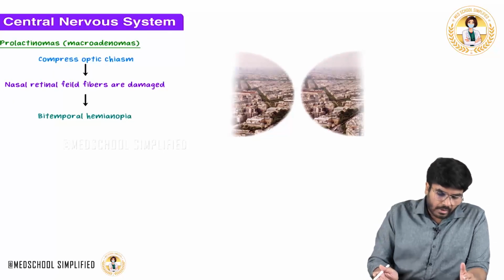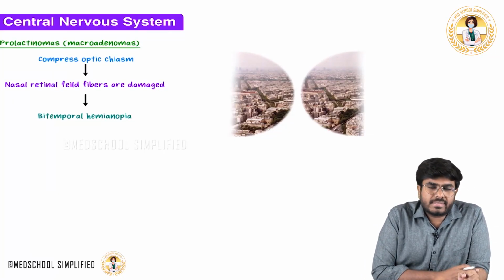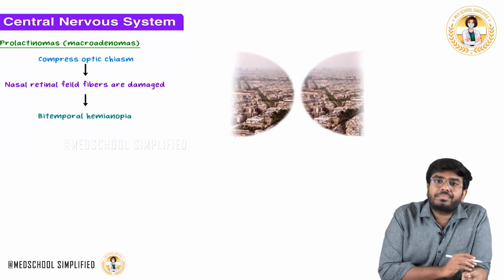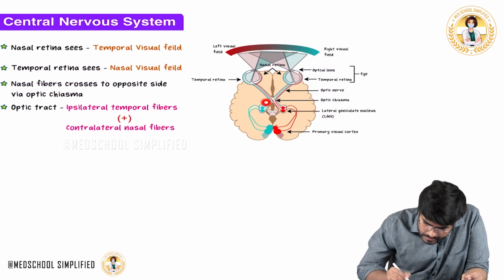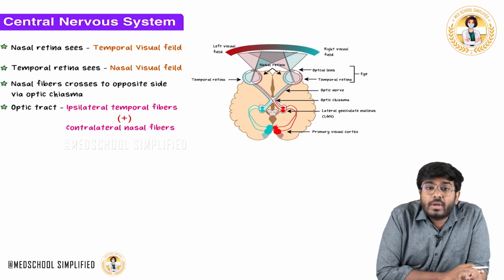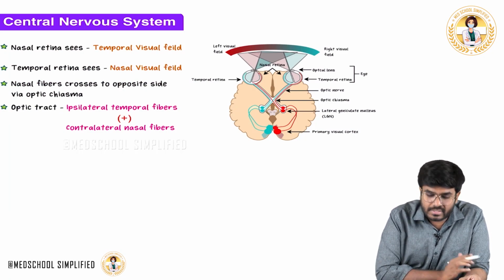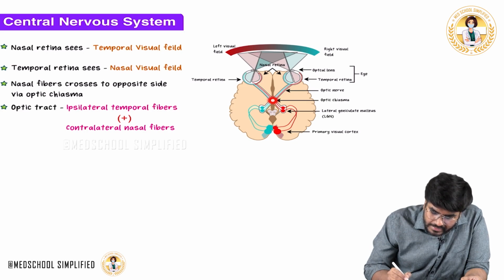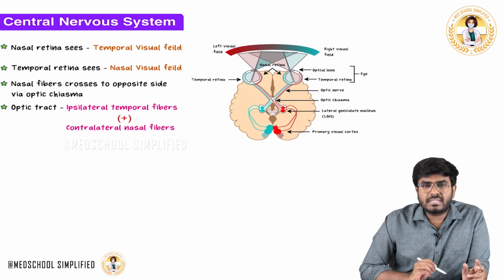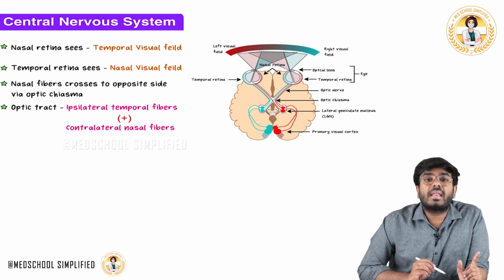Welcome back, guys. Now let's see what the abnormalities are. For example, if there is any lesion in the optic chiasm, which fibers will be affected? We have already discussed that in the optic chiasm there is a crossing of the nasal fibers. So the nasal fibers will be affected in the optic chiasm. If you compress the optic chiasm, the nasal fibers are damaged.